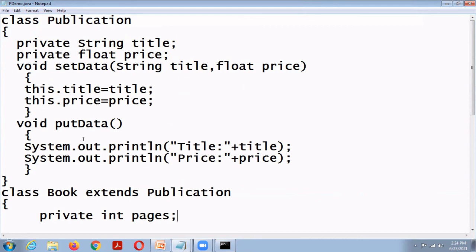Okay. So a subclass includes all of the members of its superclass. Okay. So a subclass cannot access a private member of the superclass. Actually the private data member can be accessed only within the class.